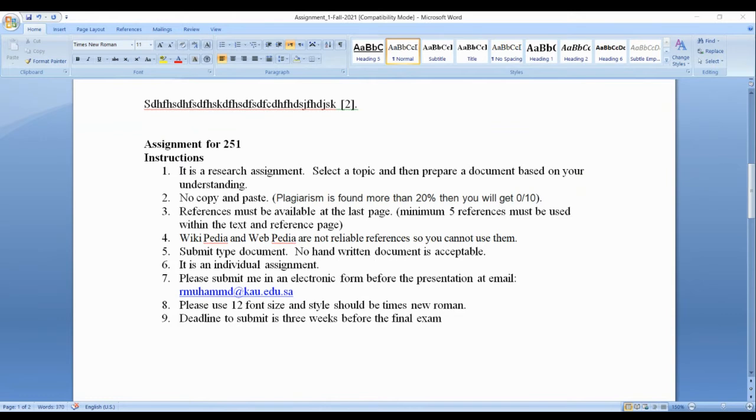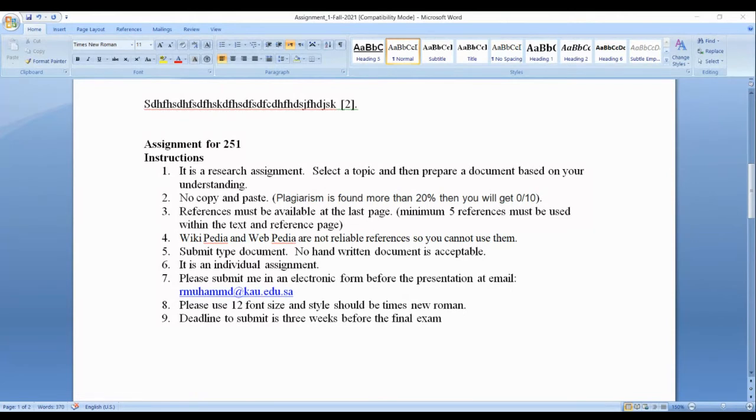References must be available at the last page. Minimum 5 references must be used within the text and the reference page. Wikipedia and Webpedia are not reliable references because anybody can change, you can change. So there is no authenticity of Wikipedia and Webpedia. So don't use that.